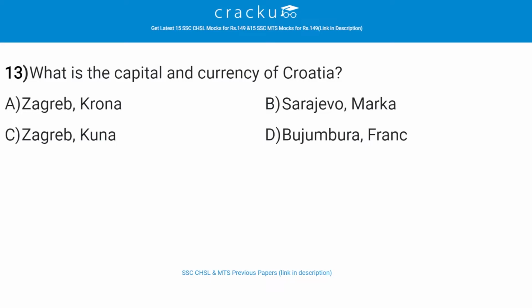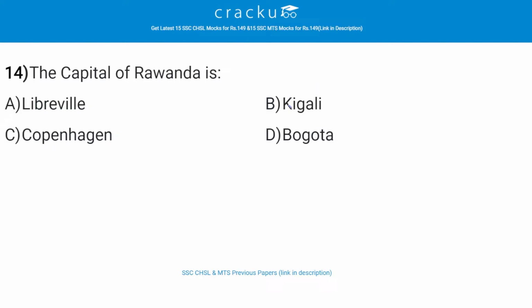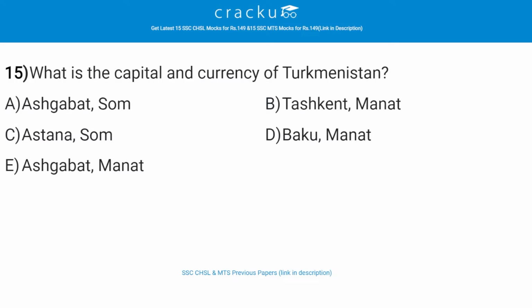What is the capital and currency of Croatia? The correct answer is C, that is Zagreb, Kuna. The capital of Rwanda is, the correct answer is B, that is Kigali. So Kigali is the city and capital of Rwanda. It is located in the center of the country on the Rugwa river, and Kigali was a trade center during the German colonial administration and became a regional center during the Belgian colonial period.